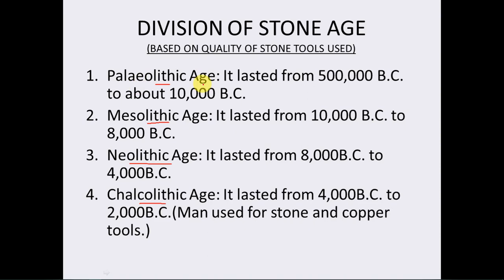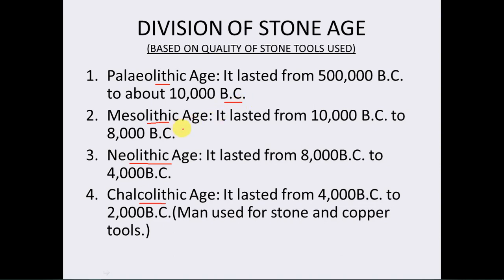Now, this Paleolithic Age lasted from 5 lakh BC to about 10,000 BC. We all know what BC stands for. You've read about BC in the last class also, in fourth class, that BC stands for before Christ. That is, we are talking about the years which happened before the birth of Jesus Christ. And AD stands for Anno Domini, right? The years which happened after the birth of Jesus Christ.